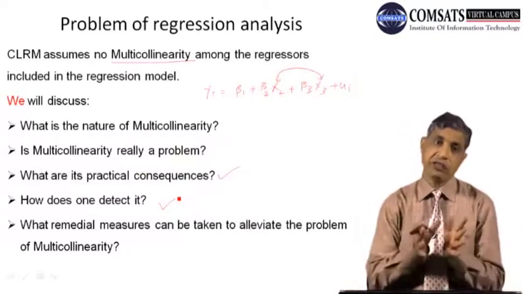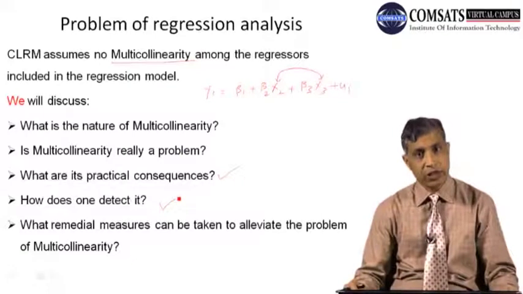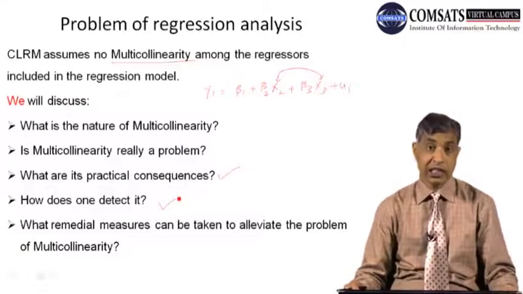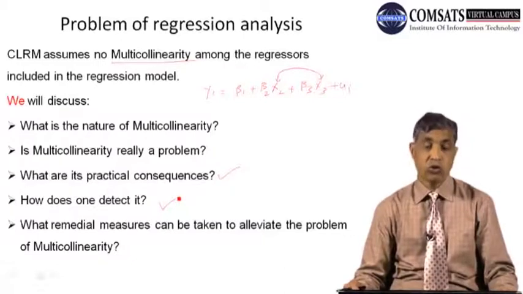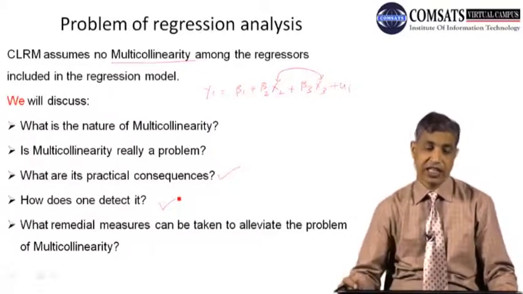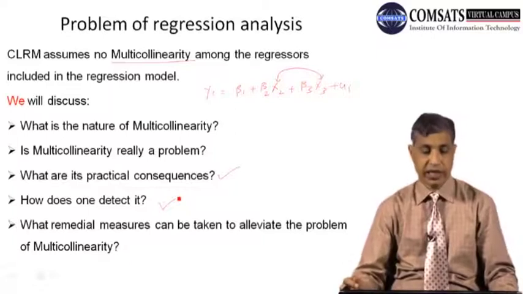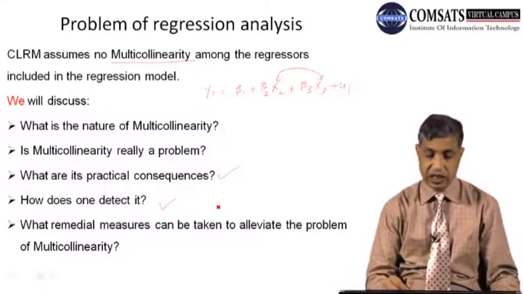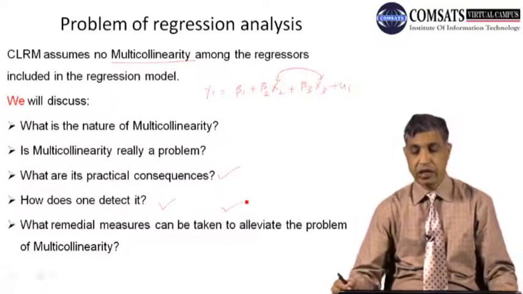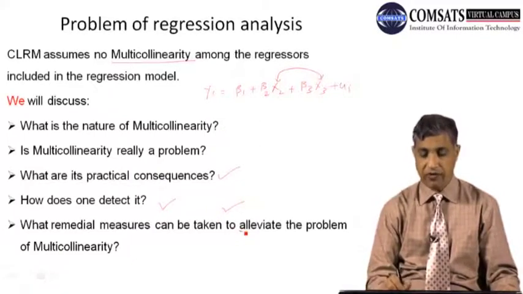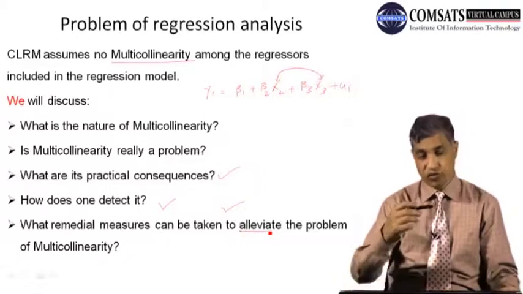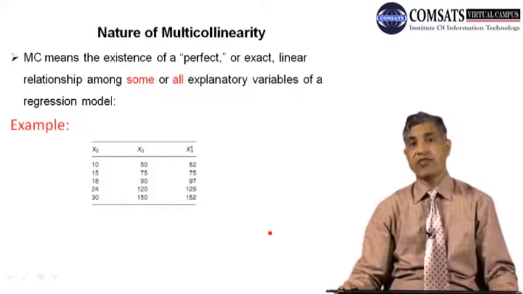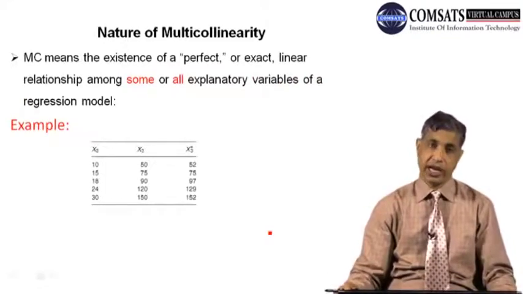Is there any dream that we immediately come to know that there is multicollinearity in the data, or are there some measures or techniques that help us find whether there is multicollinearity or not? What remedial measures can we take at the end to alleviate the problem of multicollinearity? So we will be talking about it in a systematic way. So, starting first with the nature of multicollinearity.